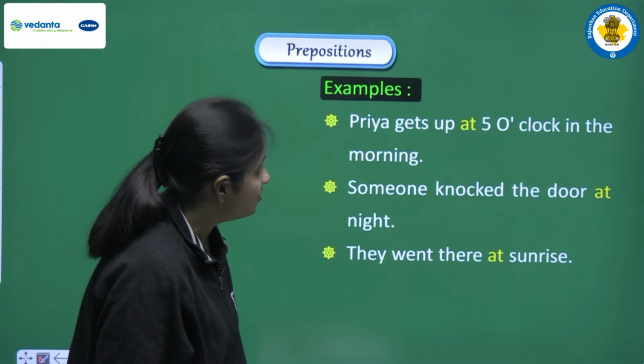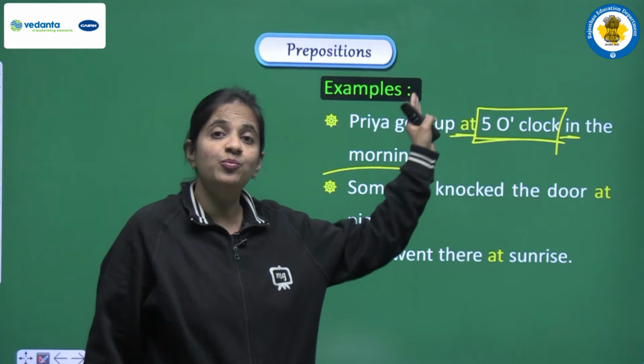So in this sentence we are having at also, we are having in also. So let's observe the difference of the uses. In is used before morning, and we have discussed this use of in earlier, and at is used before time, or we can say the clock time.